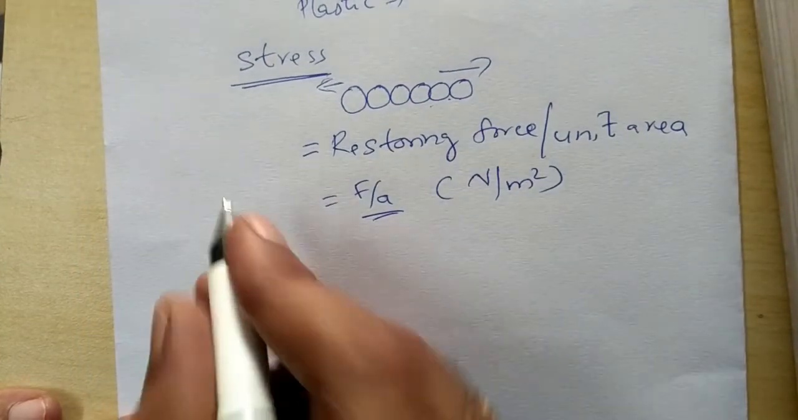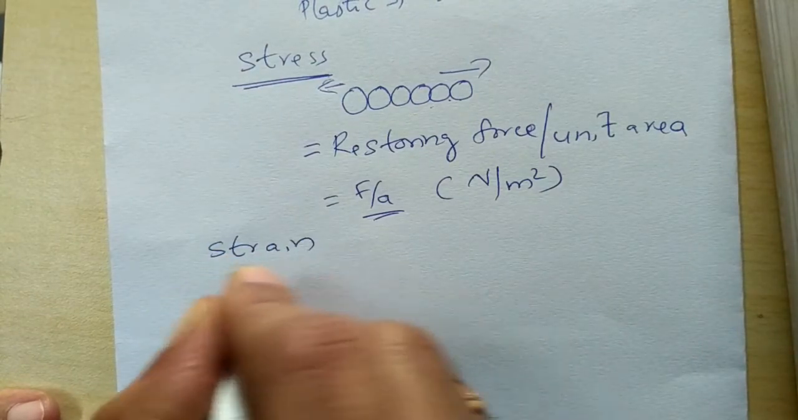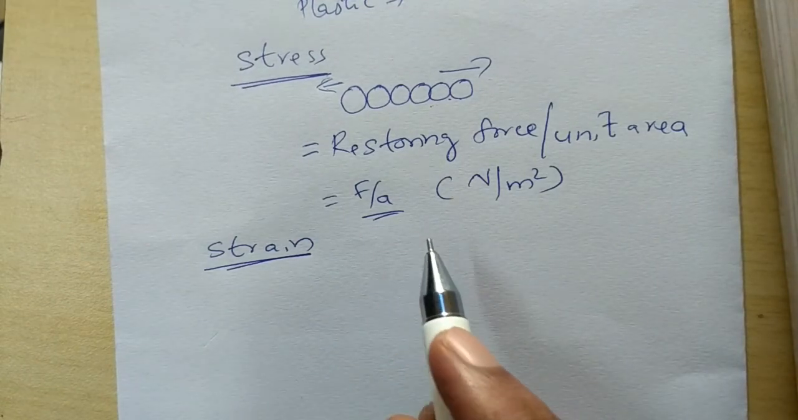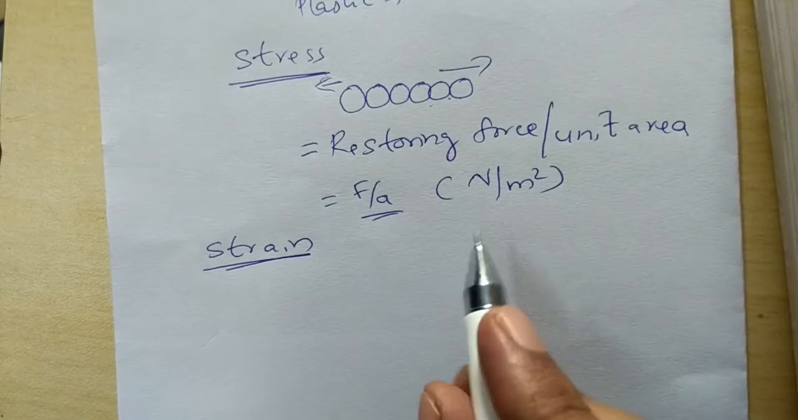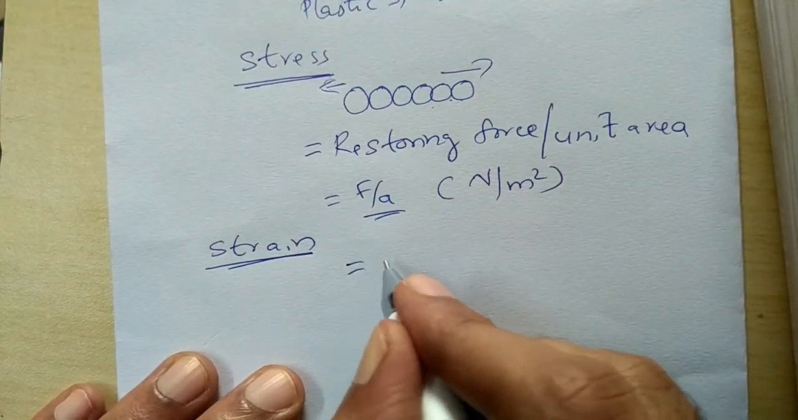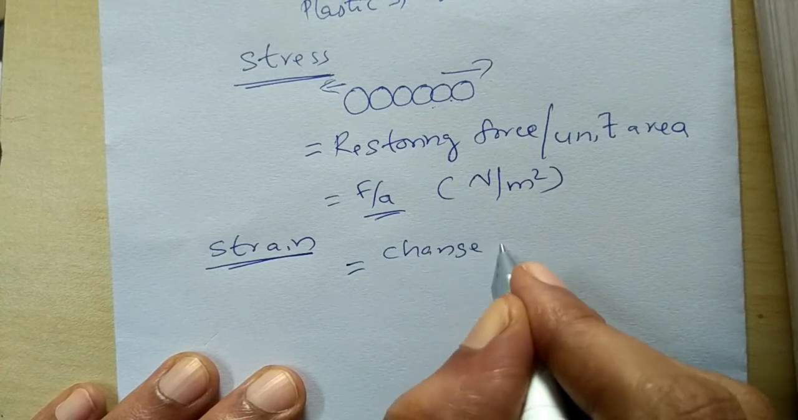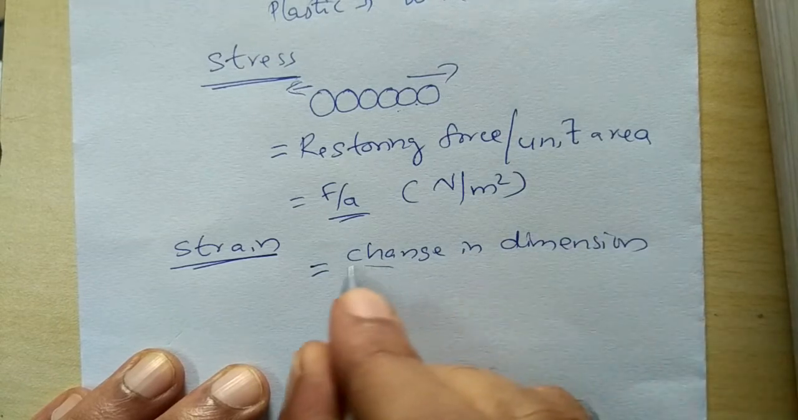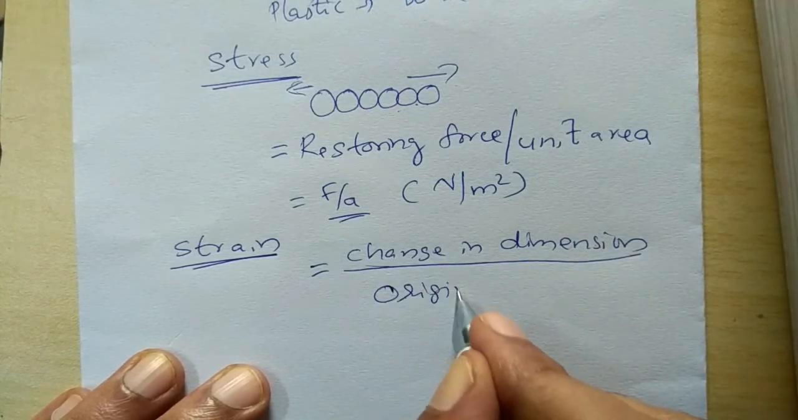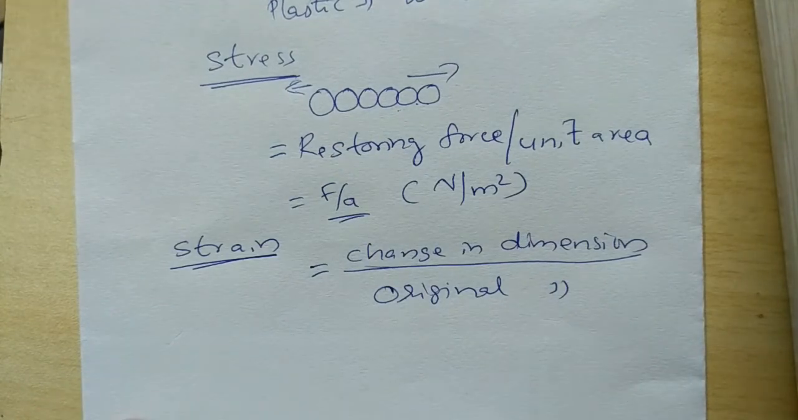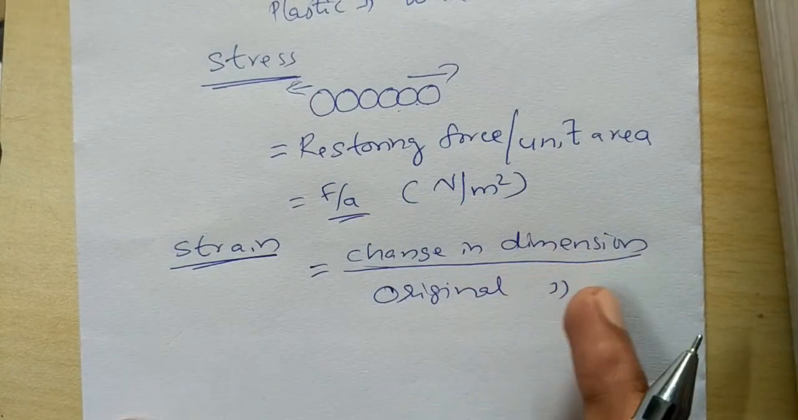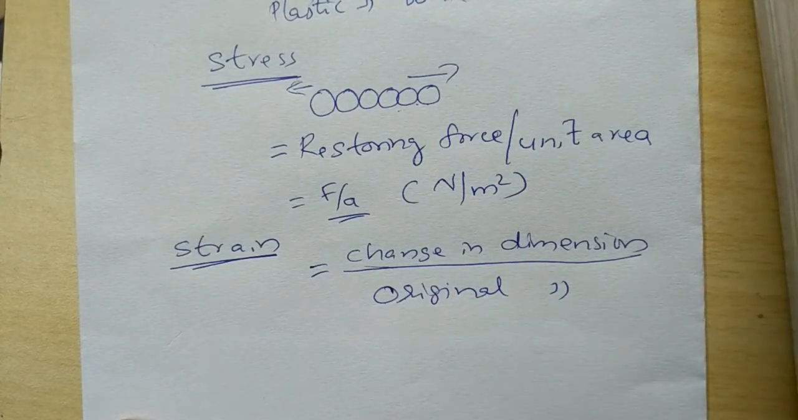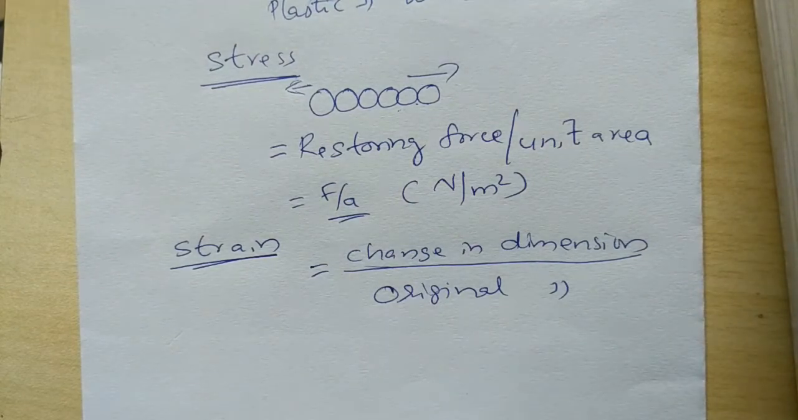Now let us understand what strain is. The deformation produced by the external force leads to a change in dimensions. The ratio of the change in dimension divided by the original dimension is called strain. It doesn't have any unit, because the change in dimension, in meters, is divided by the original dimension, in meters. So there is no unit for this. So that's about strain.